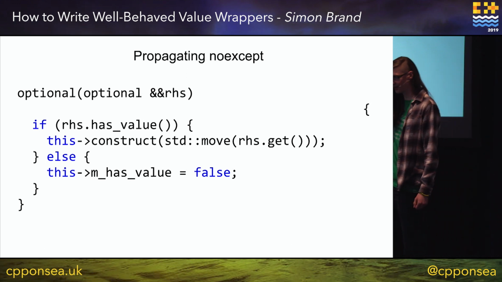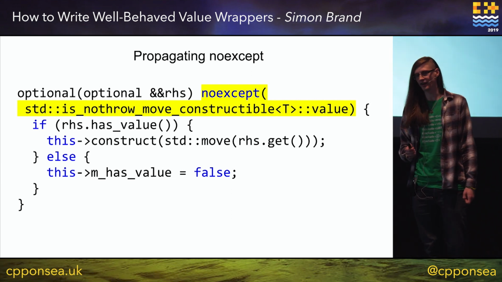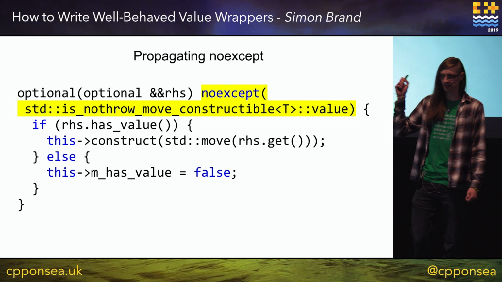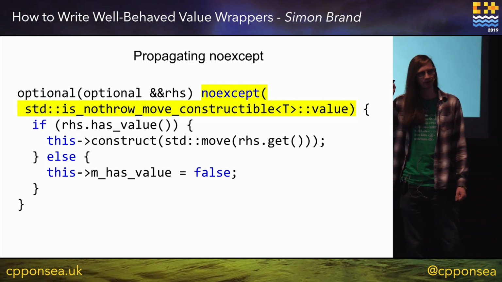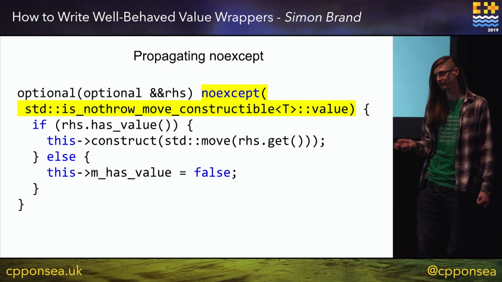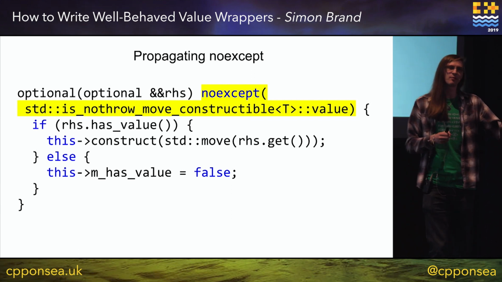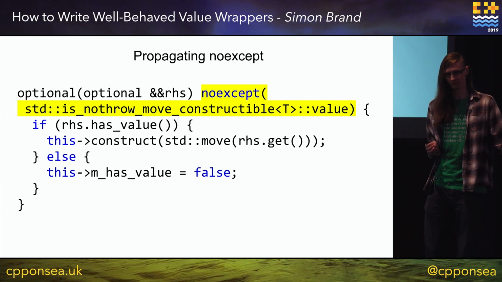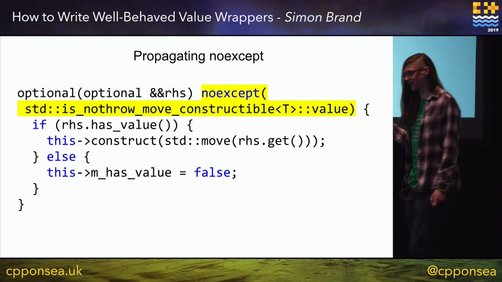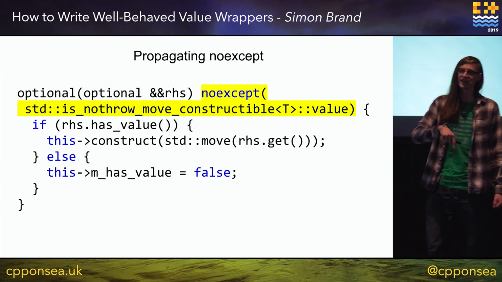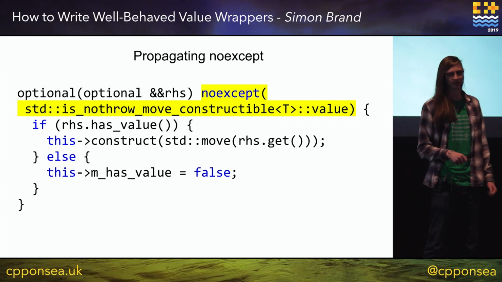What we can do is, in the signature there, write a noexcept specification. This is a constant expression boolean which you can put inside noexcept, and this says, I am noexcept depending on the value of this bool. In this case, I am noexcept if my underlying type is no-throw move constructible.